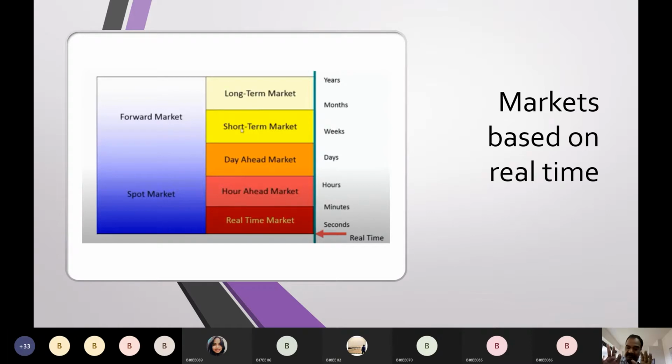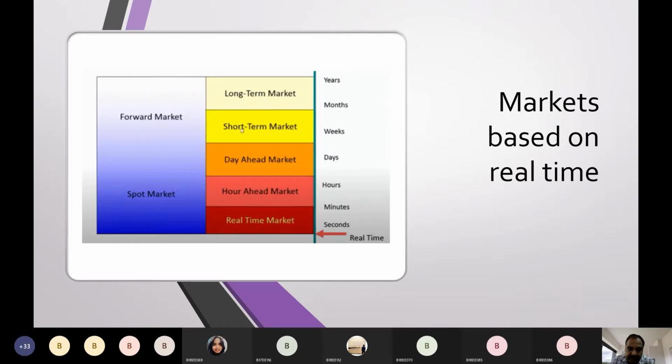Other than forward markets, there are spot markets where you can buy and sell power instantly. Bids will be placed in all these markets. A bid will be placed for purchase or sale of power for a fixed duration. Now, if you carefully see, this is the real time curve.